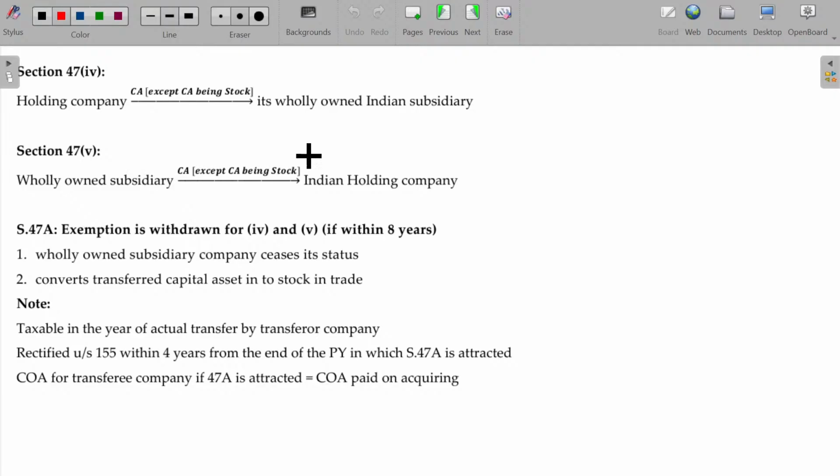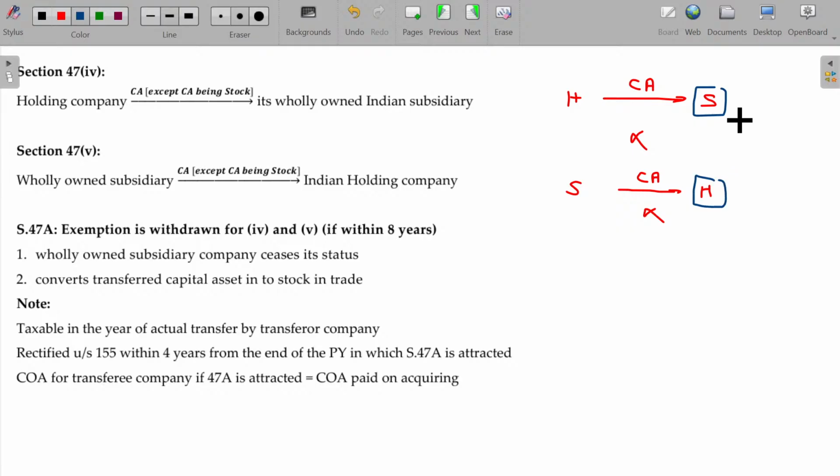And the next one being holding company to subsidiary company. If the asset is transferred from holding company to subsidiary company, section 47 will be applicable. Means it is not a transfer. And the next case being subsidiary company to holding company. Capital asset transfer is also not considered as a transfer, provided the recipient company should be an Indian company.